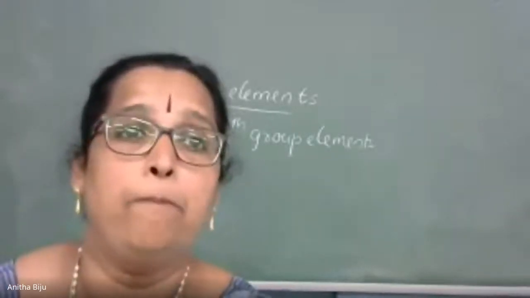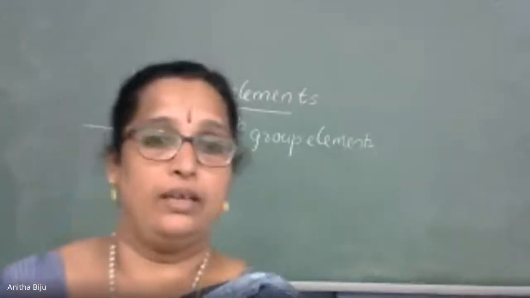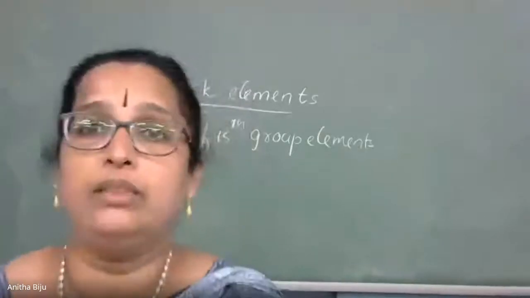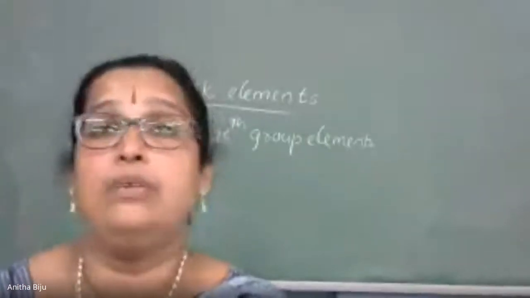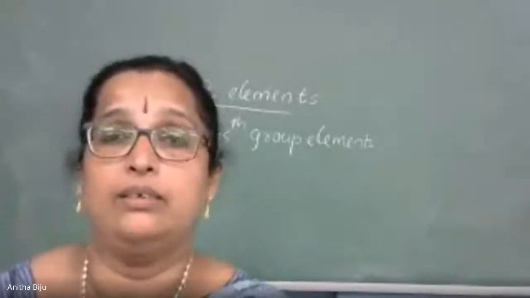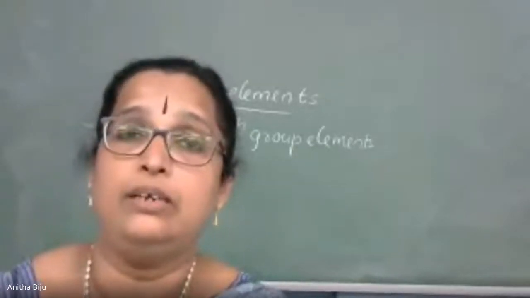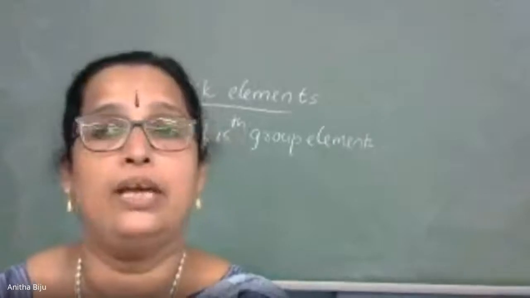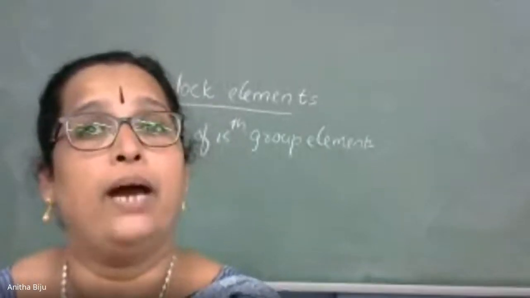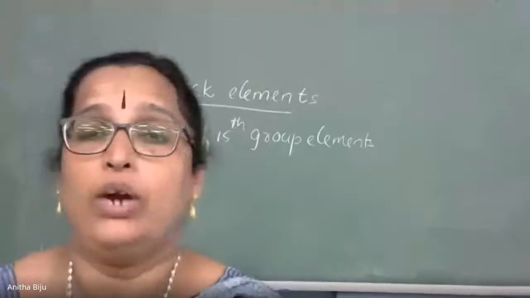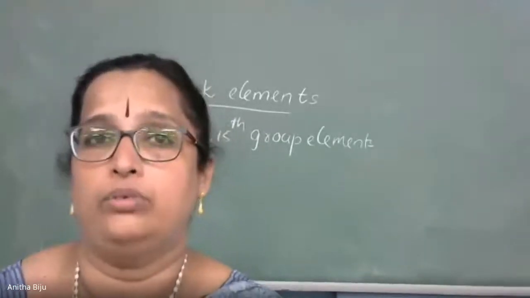Reaction with the metals. Note down the point, reaction with the metals. In every case the name is different. Let us consider nitrogen. Nitrogen reacts with the metals, forming a binary compound. What is the name of this binary compound?